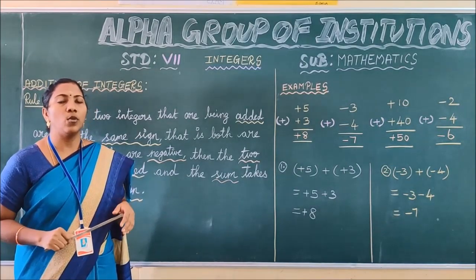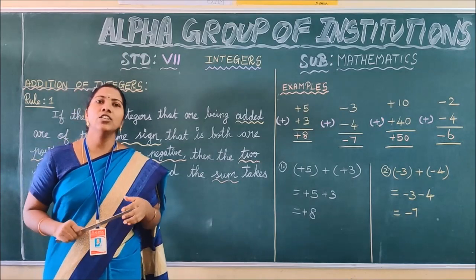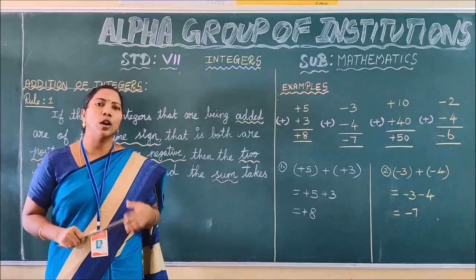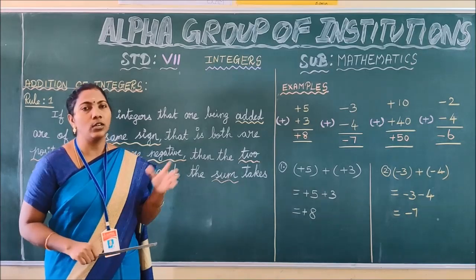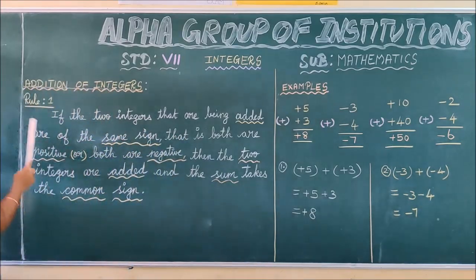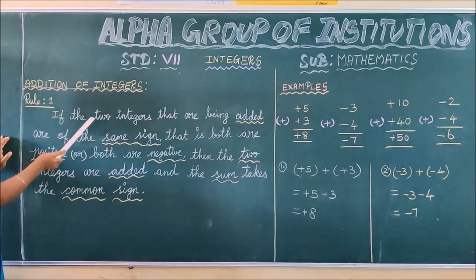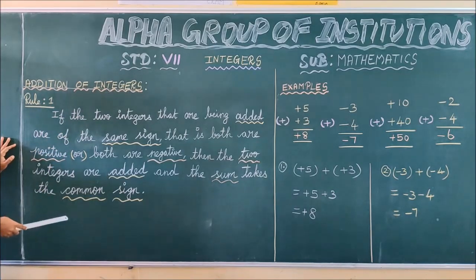First we are going to see about addition of integers. For the addition of integers, we have a few rules to follow. First we are going to see rule 1 for addition of integers. Look at the board, children. Rule 1 for addition of integers. Read this line along with me, children.